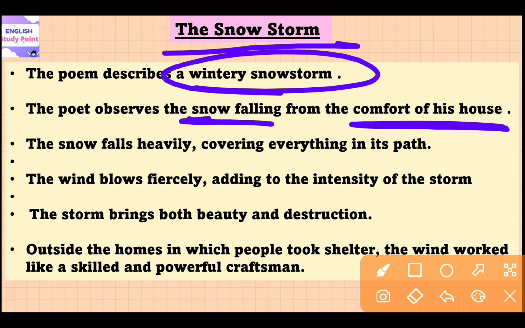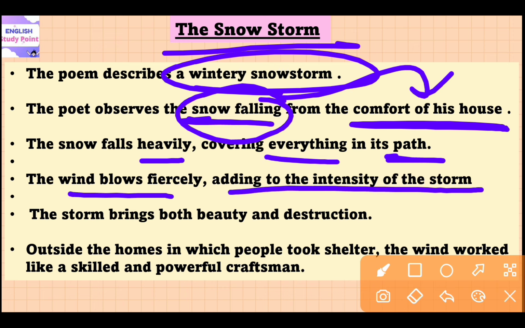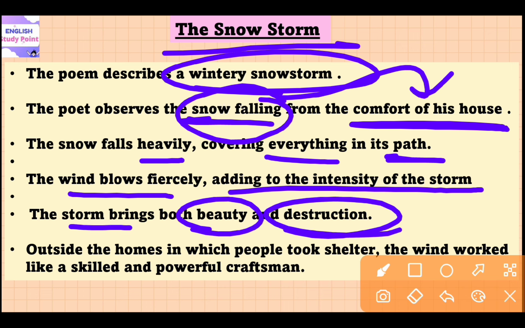So, at the time of a snowstorm, people stay in their cozy homes and observe the snow falling from the comfort of their house. The snow falls heavily, covering everything in its path. The wind blows fiercely, adding to the intensity of the storm. The storm brings beauty and destruction. So these three lines suggest that the poet celebrates the power of nature and creation.